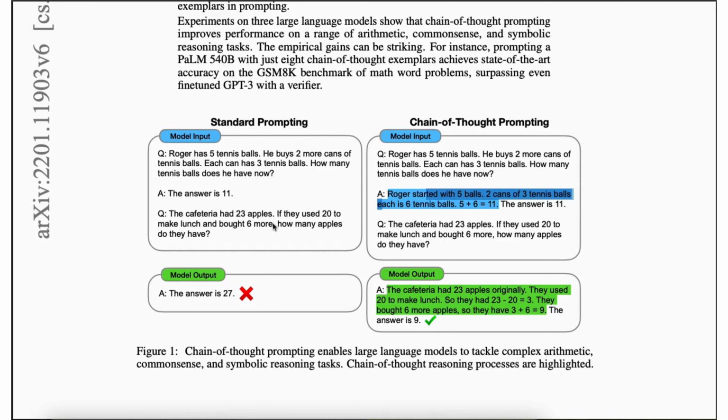The standard prompt incorrectly outputs 27, but with chain of thought, the model accurately explains the steps and arrives at 9. So the key takeaway from this research paper is when a model explains its thinking, it reasons better. CoT dramatically improves performance on math, logic, and multi-step problems.